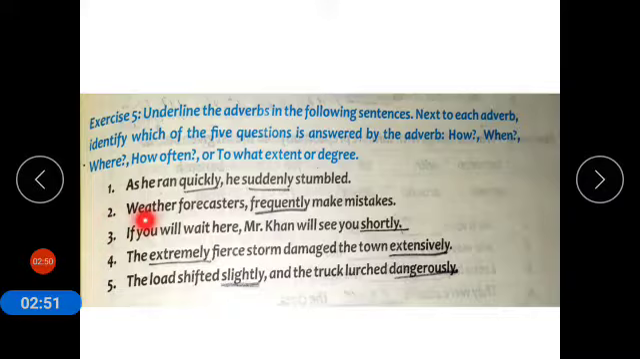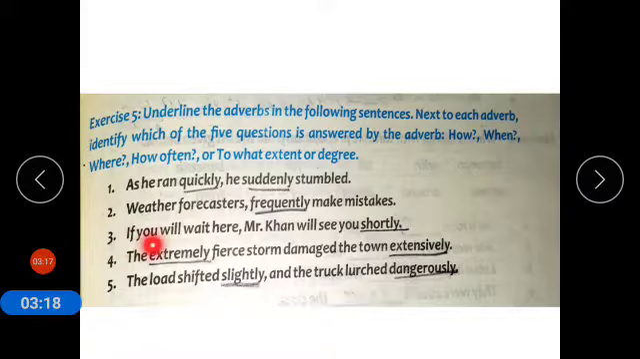Number 2, weather forecasters frequently make mistakes. Frequently is adverb and a suitable question for it is how often. How often? You have to write how often for it. How often weather forecasters make mistakes? So the answer will be weather forecasters frequently make mistakes.